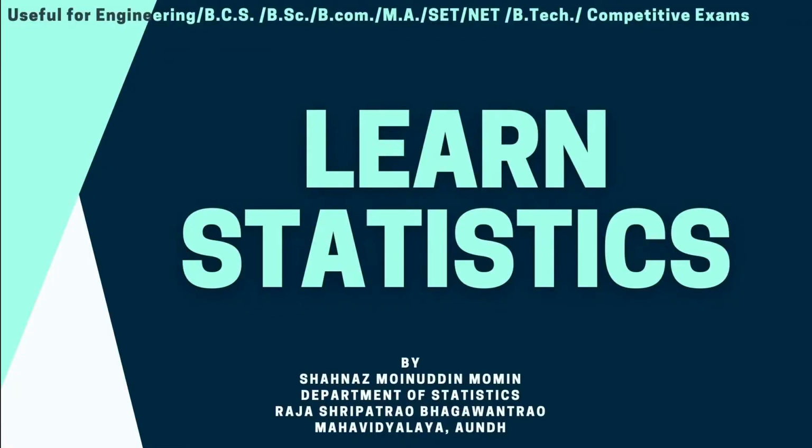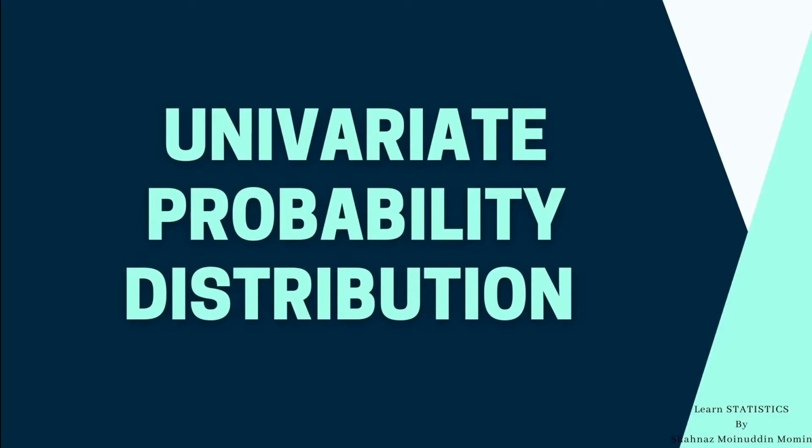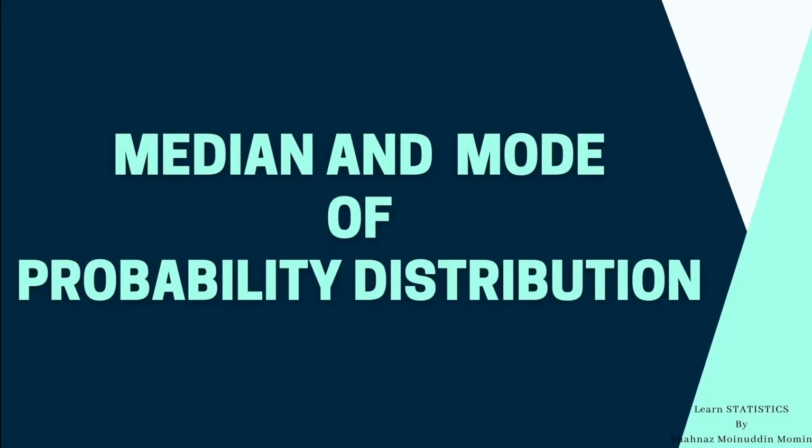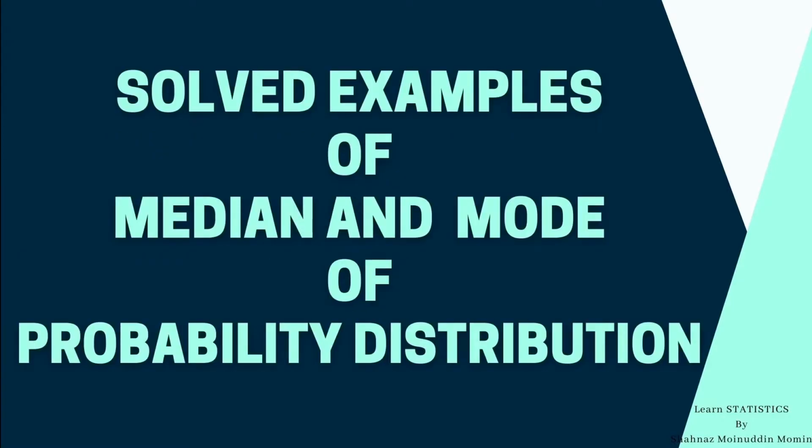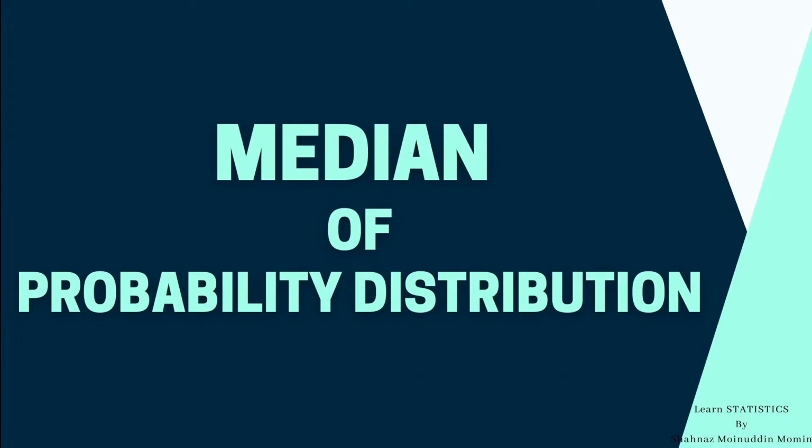In this class we are going to study the statistical concept in a simple and easy way. The topic of today's lecture is univariate probability distribution. In this topic we are going to learn the median and mode of a probability distribution, and solved examples of median and mode. So let us start with the first point, median of a probability distribution.